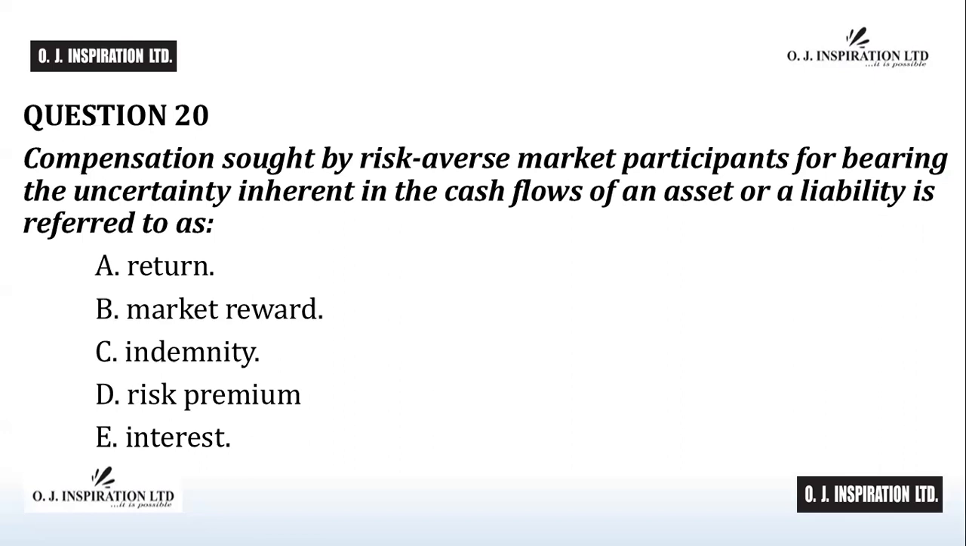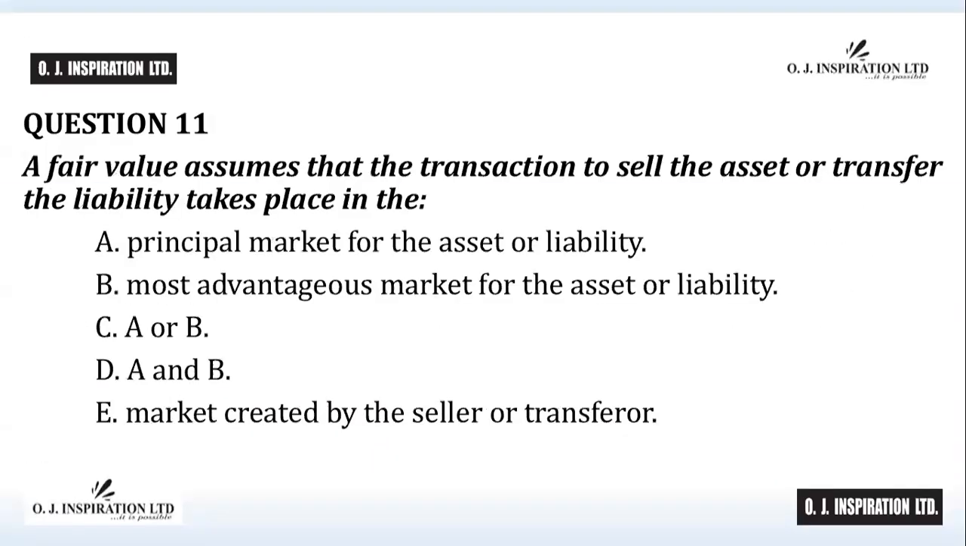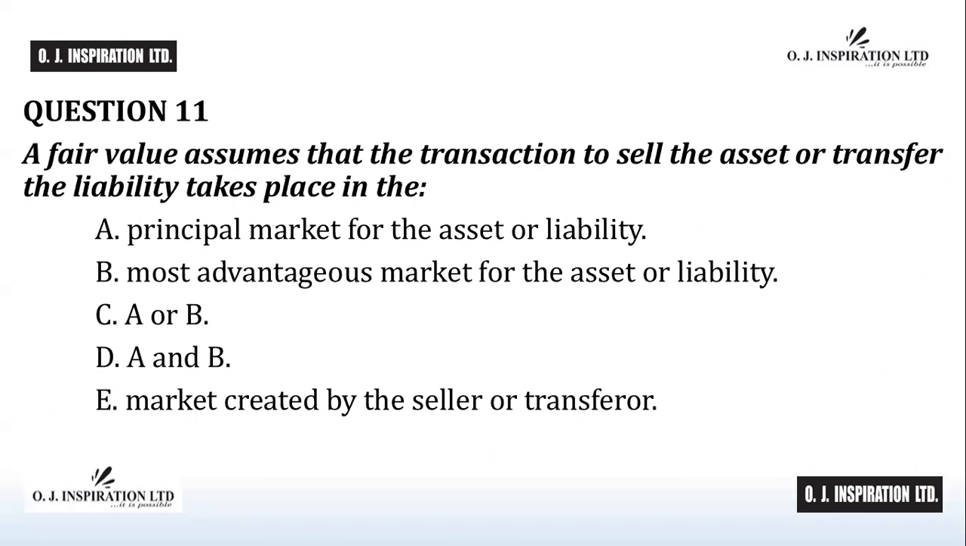Timer. We proceed to review the answers. Question number 11. The answer to question number 11 is C, A or B. A fair value measurement assumes that the transaction to sell the asset or transfer the liability takes place either 1, in the principal market for the asset or liability, or 2, in the most advantageous market for the asset or liability in the absence of a principal market. It is on either of these conditions, but not both. C is the answer to question 11.